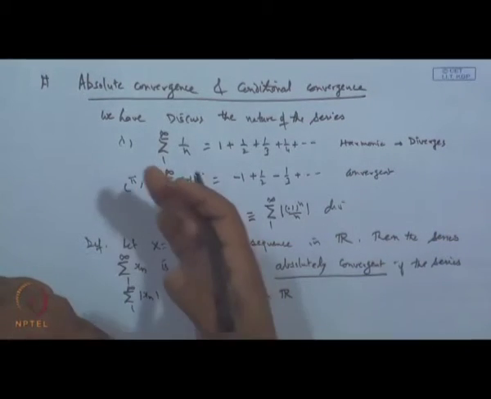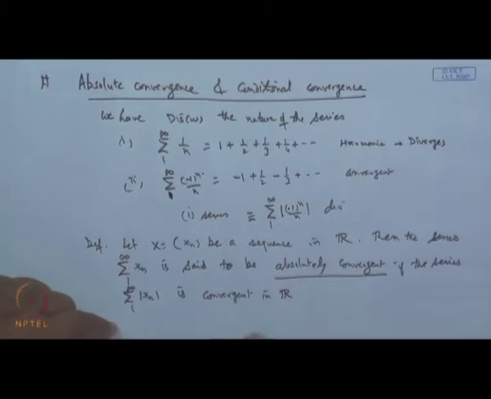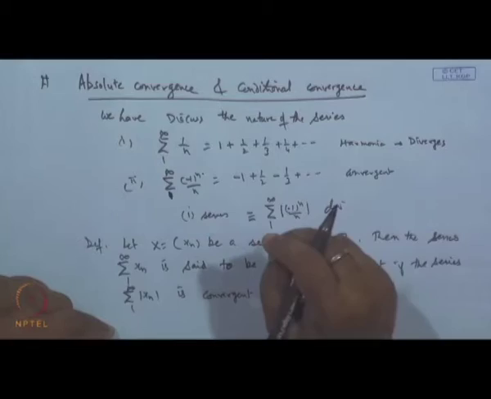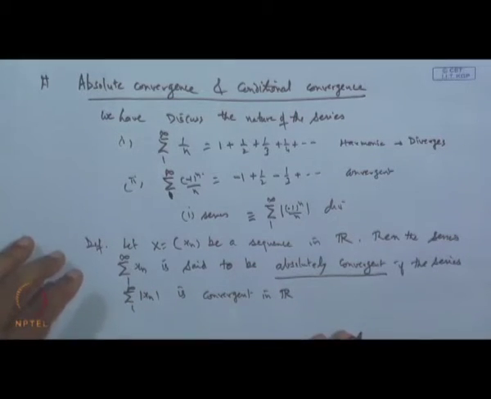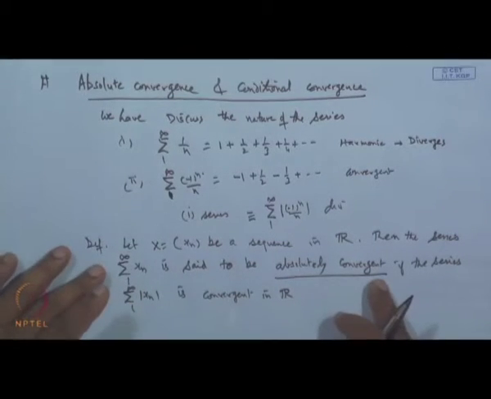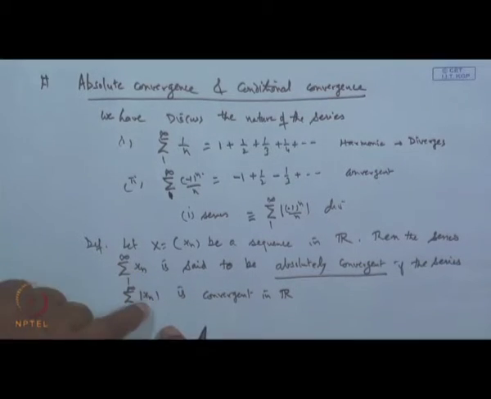Because the limiting value is 0, which is away from the set. So, for convergence, the limit of the sequence of partial sums must exist and it should be a point in the set, the domain where we are considering. So, when we say it is convergent in R, the sum must be a real number. A series sigma x_n is said to be absolutely convergent if the corresponding series of its absolute terms is convergent in R.